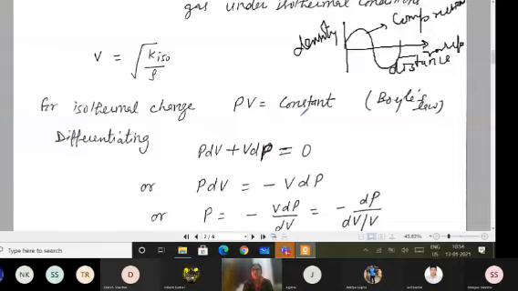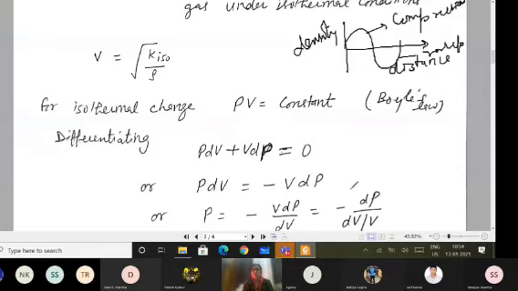So I can write this equation as P dV plus V dP equals 0. Or I can say that P dV equals minus V dP. Or I can write P equals minus V dP upon dV, or minus dP divided by dV upon V.